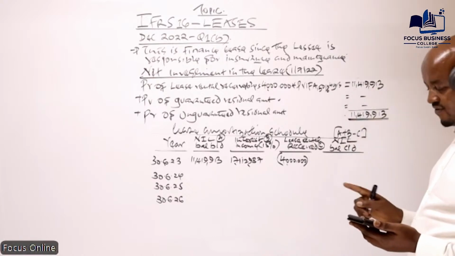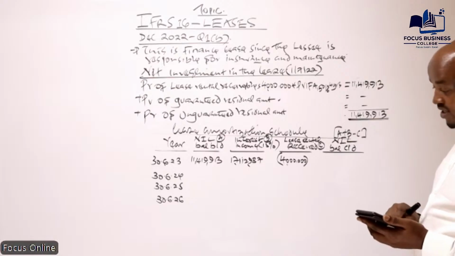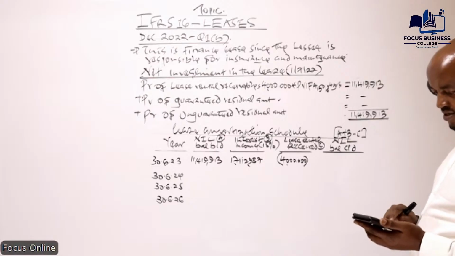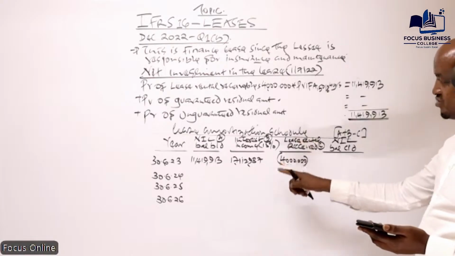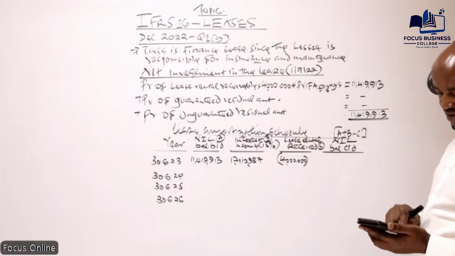So we take 11,419,913 plus interest minus 4 million.